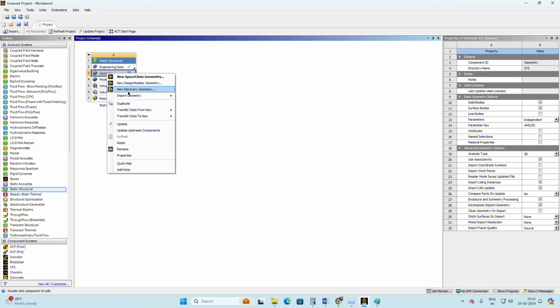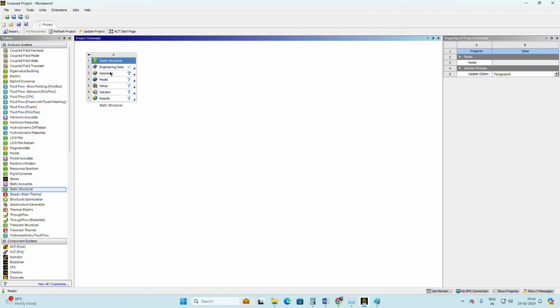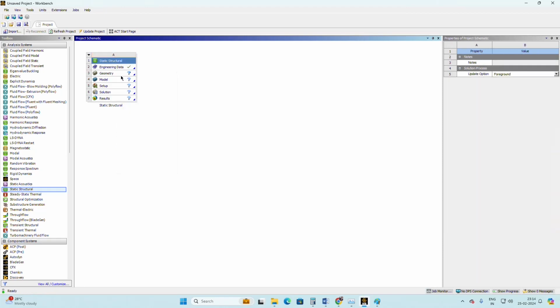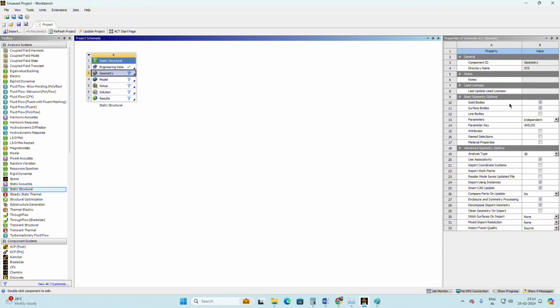One thing I have to show you: in geometry, if you right click and click on properties, this dialog box opens. By default, solid bodies, that is three-dimensional objects, and surface bodies are ticked.